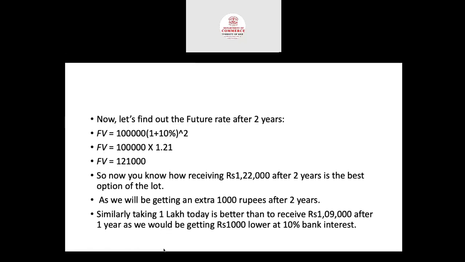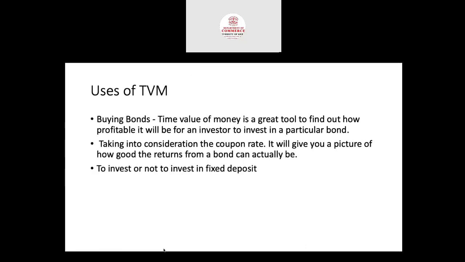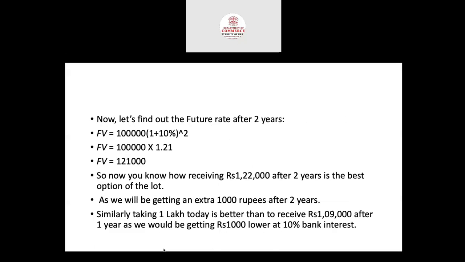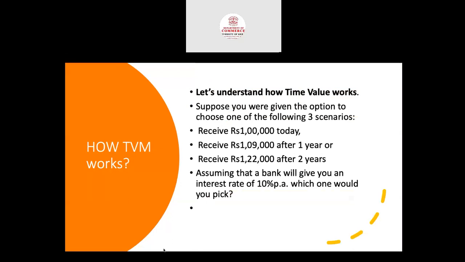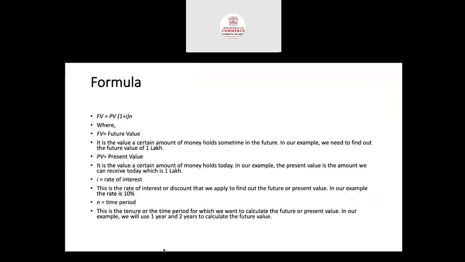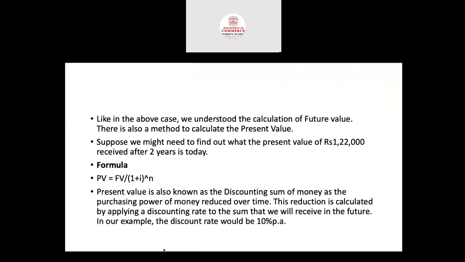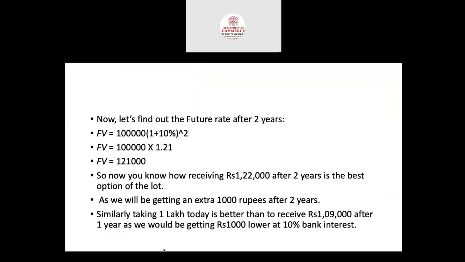So now let's find out the future value after 2 years. So 1 lakh into (1 plus 10 divided by 100) raised to 2. So you will get a future value of 1,21,000. But in the option, you will get 1,22,000. But by the time value of money, you will get 1,21,000 only.